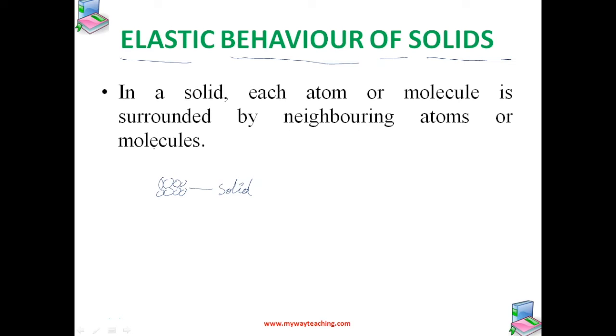When a solid is deformed, the atoms or molecules are displaced from their equilibrium positions, causing a change in the interatomic or intermolecular distances. See, when it is deformed, there may be a change in the positions, and it will also change the equilibrium of the solid. So there may be a change in the interatomic or intermolecular distances. The distance between the molecules can be changed.